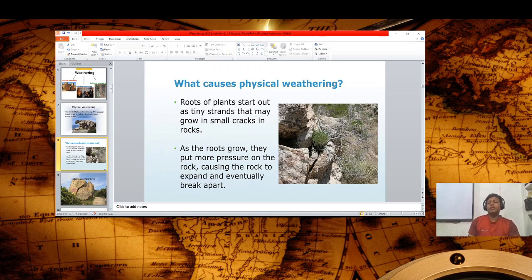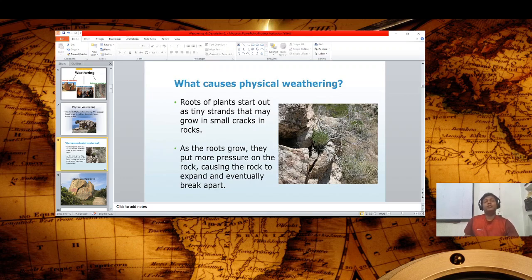Quite often you watch this at old building sites. In rocks it also happens when you visit plateau parts, you can easily watch it. So the roots grow, put more pressure on the rock, causing the rock to expand and eventually break up.